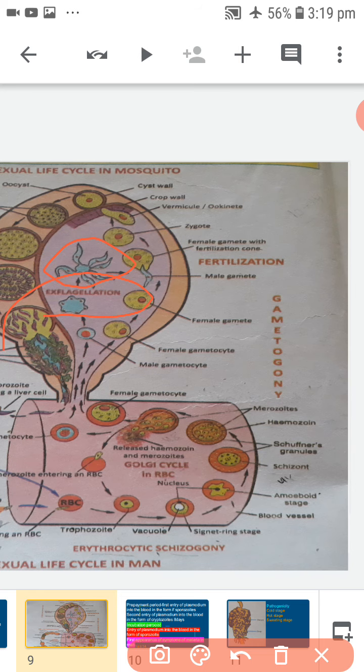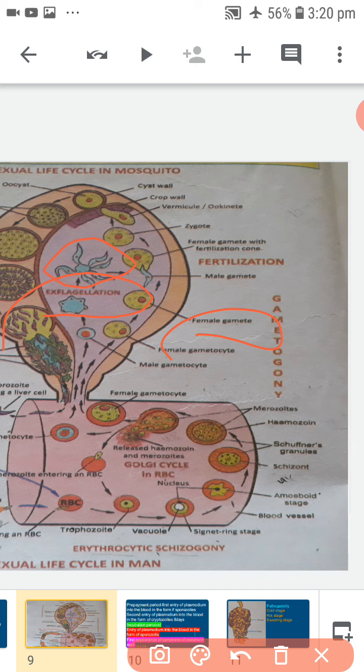Next, formation of female gamete. The female gametocyte undergoes a few changes and transforms into a female gamete. This process is called maturation.